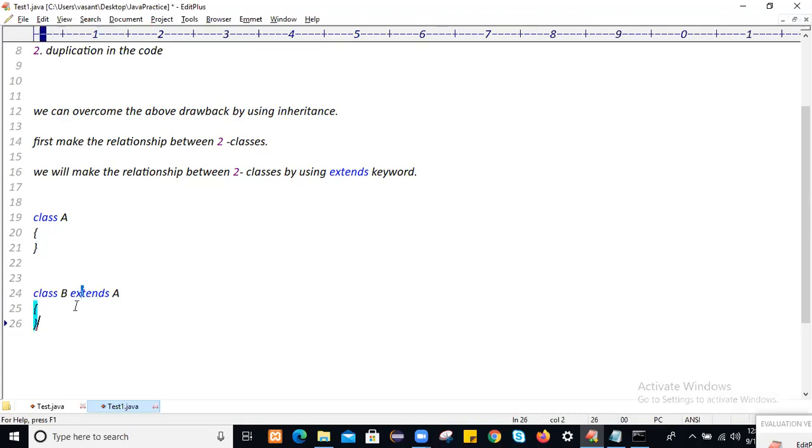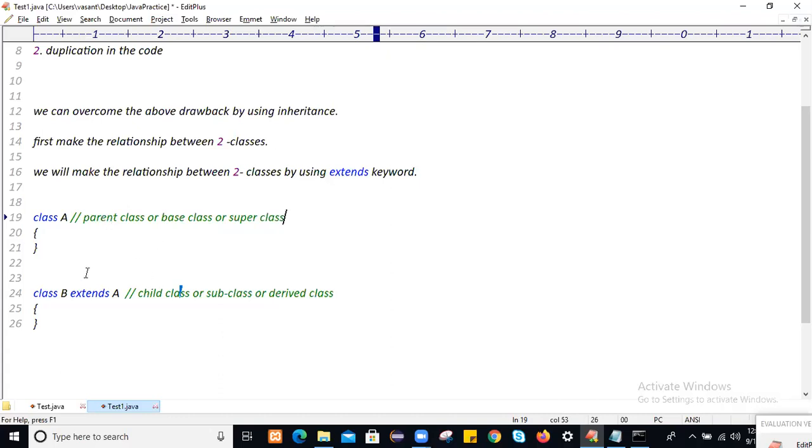The moment class B extends class A, then class B will be treated as a child class, or this class B is called a subclass, or this class B is called a derived class. And the class A is called the parent class, or this class A is also called the base class, or this class A is also called the super class.